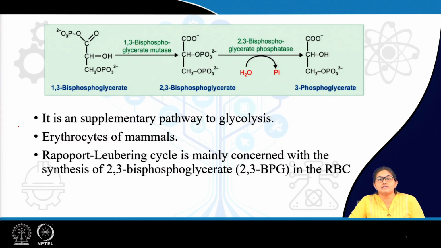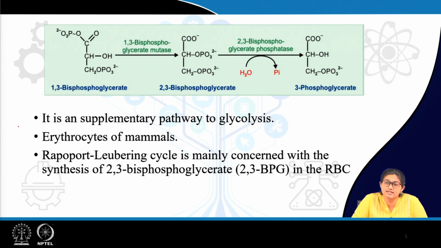Next, we will discuss another cycle which is known as Rapoport Leubering cycle. Now, Rapoport Leubering cycle is basically a supplementary pathway of glycolysis which actually occurs in erythrocytes or RBCs.